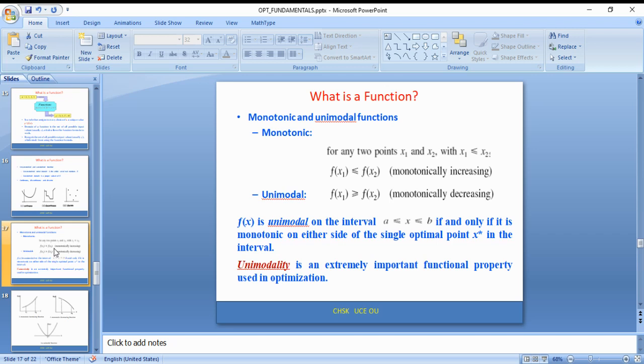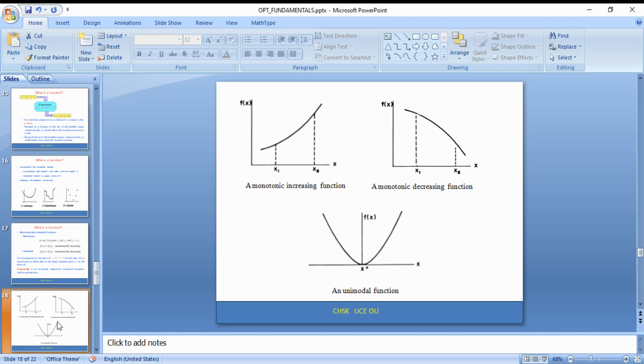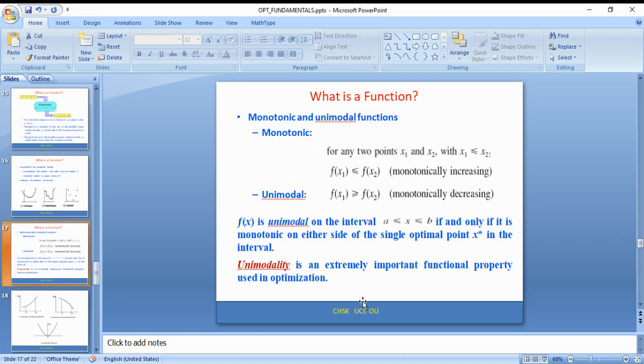That property is not possible with monotonically increasing or monotonically decreasing functions. We can see the monotonically increasing function and monotonically decreasing function. But for a